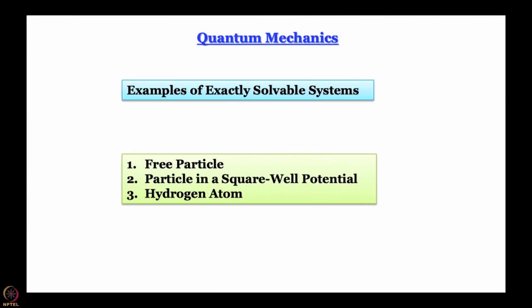So, what we will do is that we are going to demonstrate this point by working with some exactly solvable systems. In the next few minutes that we have today, we are going to introduce the quantum mechanics of a free particle. A free particle means something that moves without interacting with anything else. So, it thinks that there is nothing else in the universe.